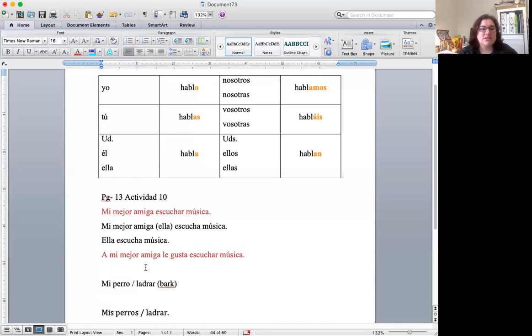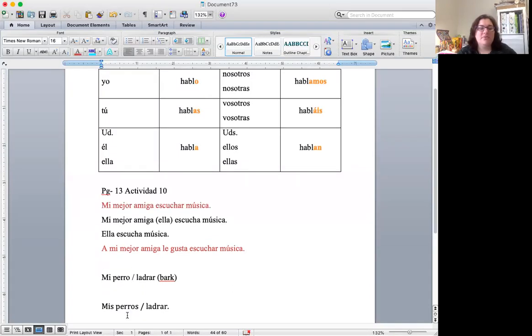Now let's look down here. I have a couple of ideas for the sentences that you have to write on your own. So let's say, for example, I want to say, my dog barks. And I look it up and the word for bark is ladrar. See that AR at the end? That's what tells me that's an infinitive.